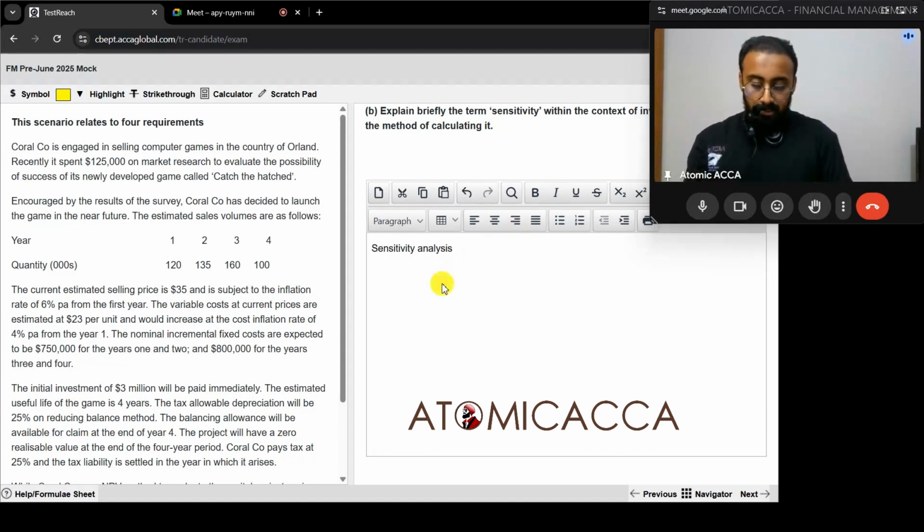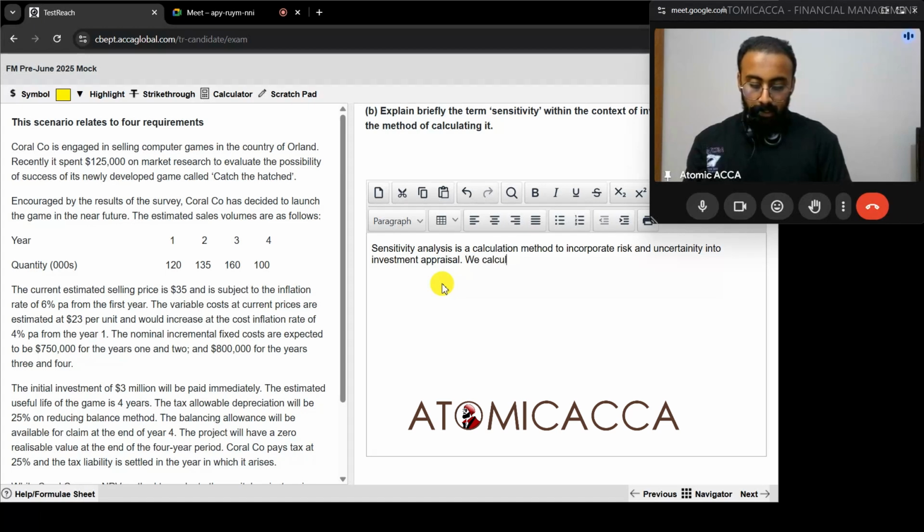Sensitivity analysis is a calculation method to incorporate risk and uncertainty into investment appraisal. In the calculation, what do we do?